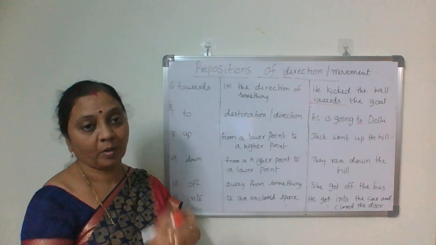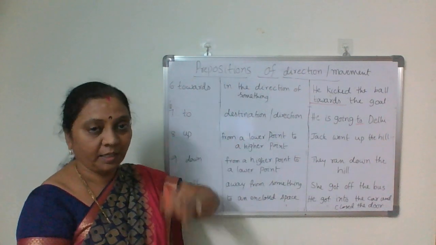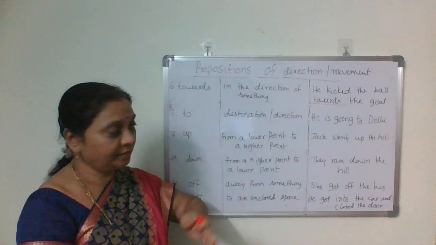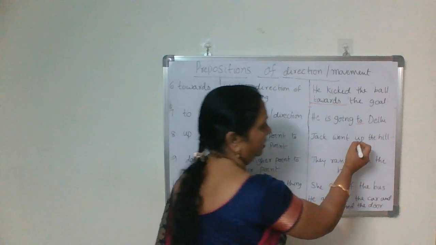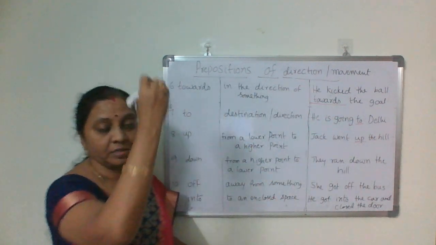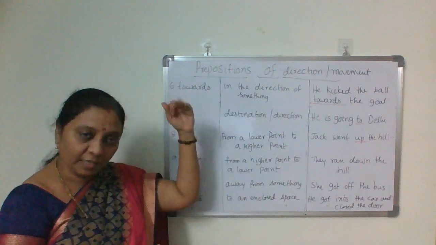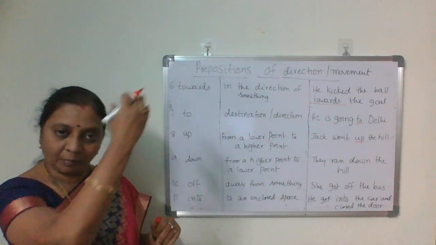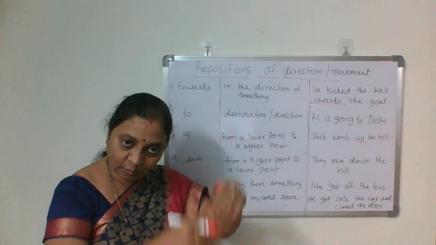Up. Up means from a lower point to higher point. He climbed up the hill. Jack climbed up the hill or Jack went up the hill. Down, it is opposite. From higher point to lower point. They ran down the hill.